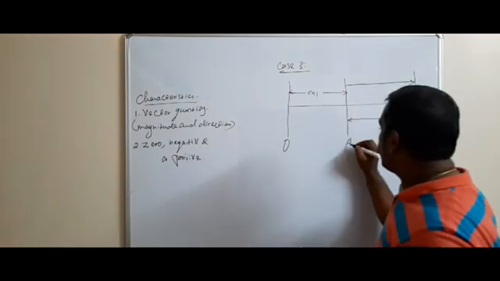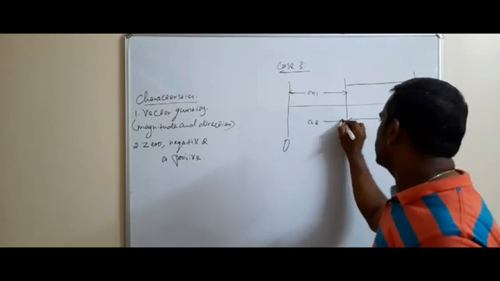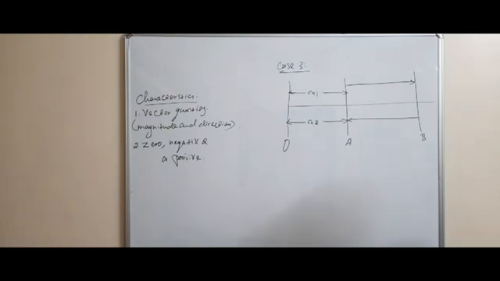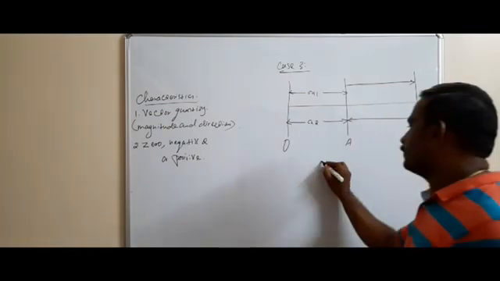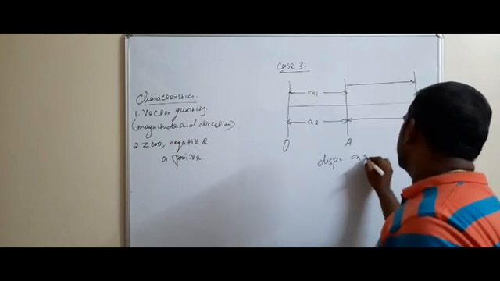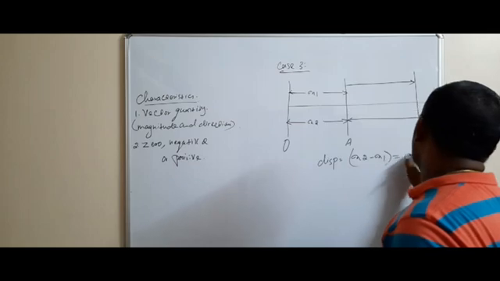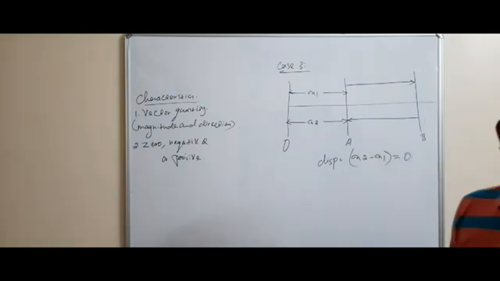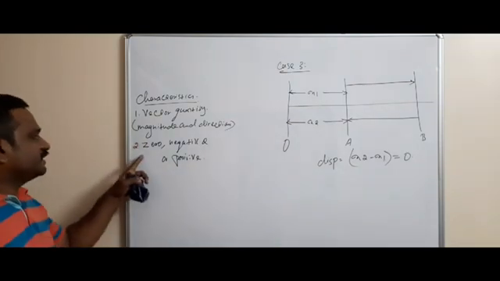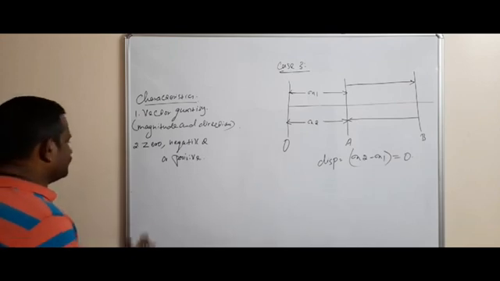So finally the body is at A, which is also the distance x2. So what is the displacement here? Displacement is equal to x2 minus x1, which is equal to 0. So in this way, the displacement is 0, negative or positive.